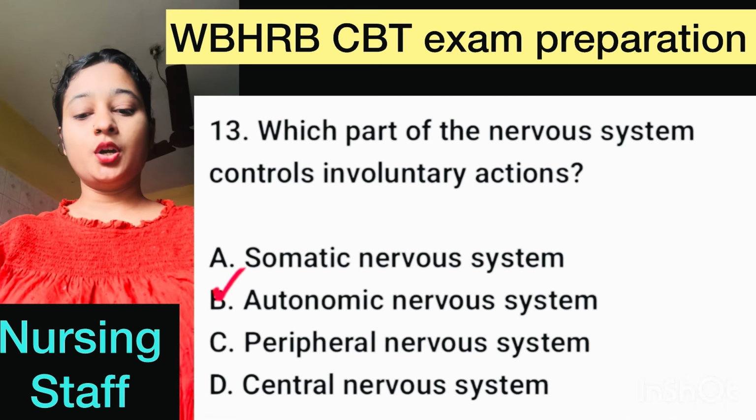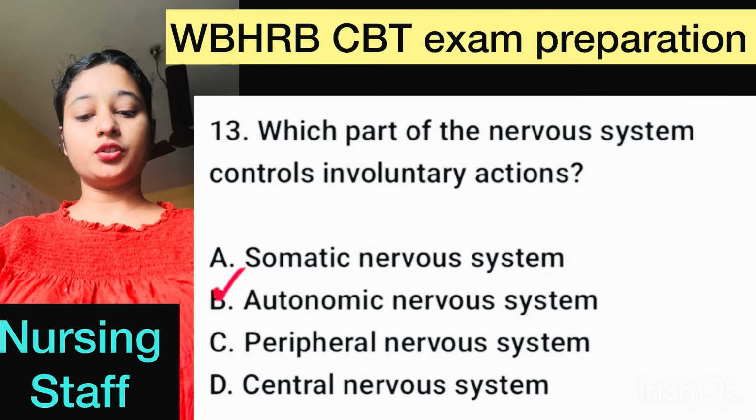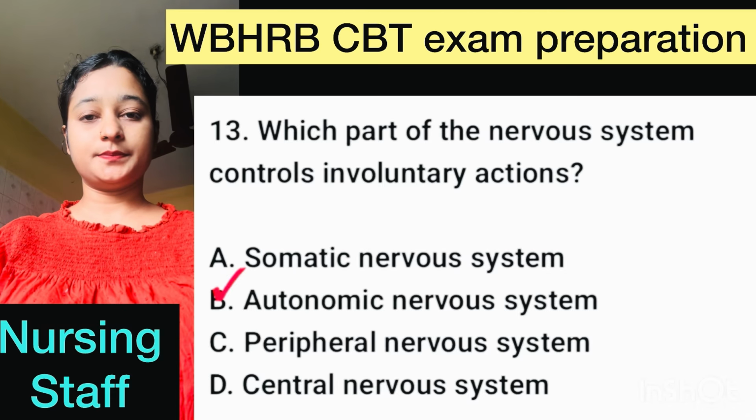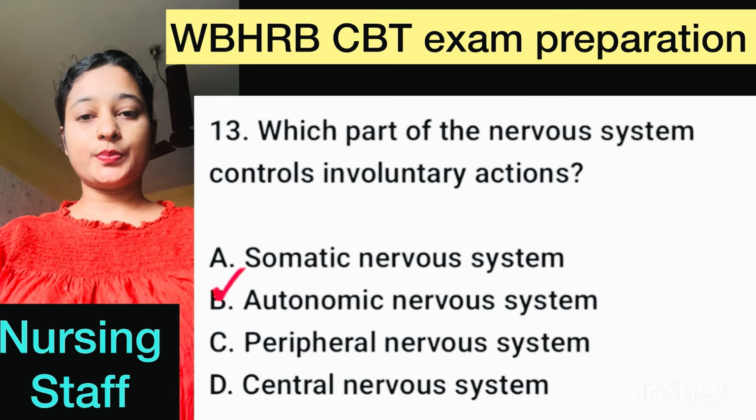Question number 13. Which part of the nervous system control involuntary action? Here, correct option is option B, autonomic nervous system.